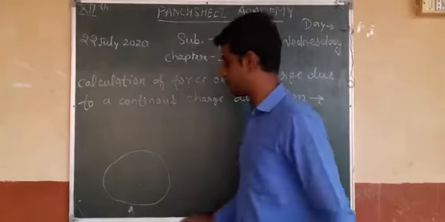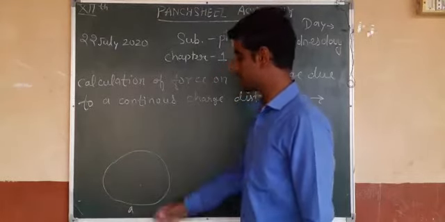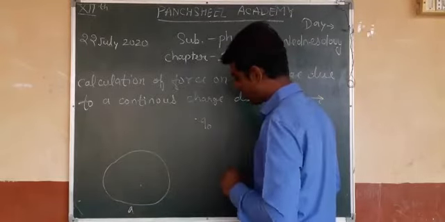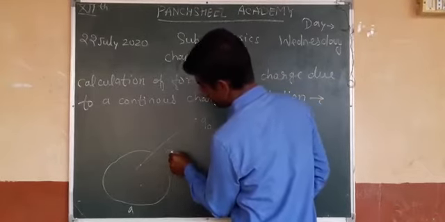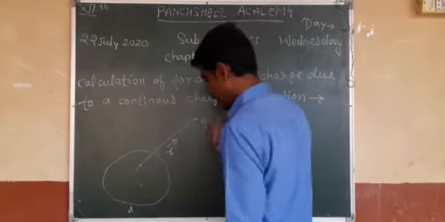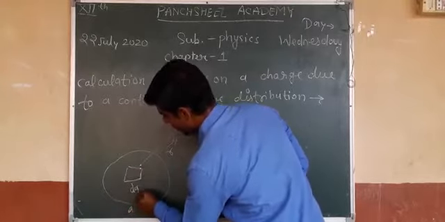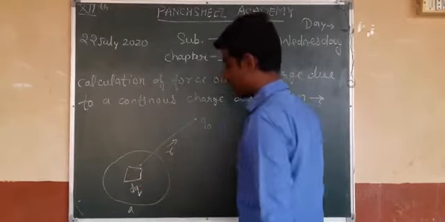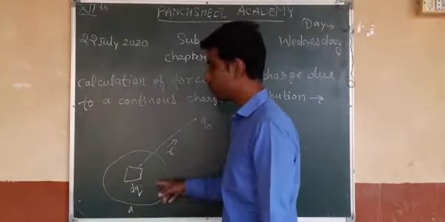This is the charge Q, distributed all over the surface, and another charge, the test charge Q naught, is at a distance r from the Q charge. Suppose I take a small charge dq over this surface, and my interest is to calculate the force between these two charges.